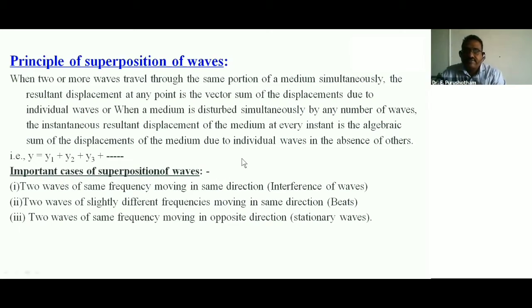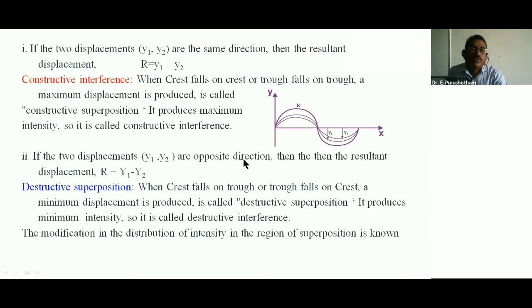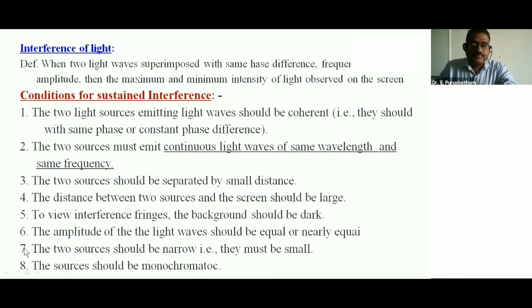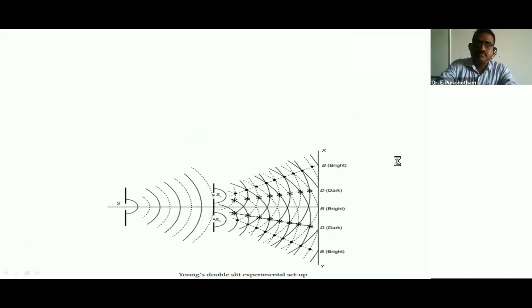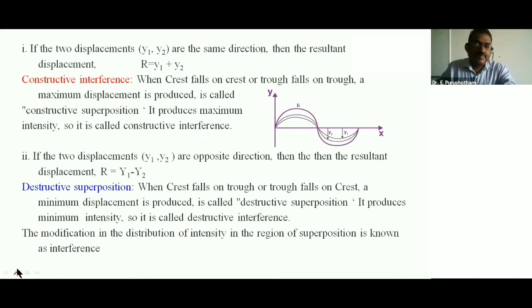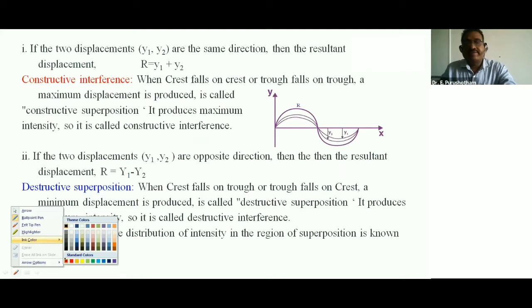So what is constructive interference and destructive interference? You studied in your intermediate. Yes, I am giving the pen option. This is the color option, right?